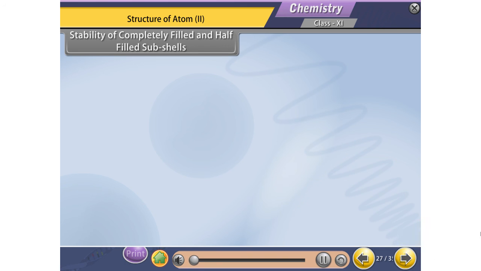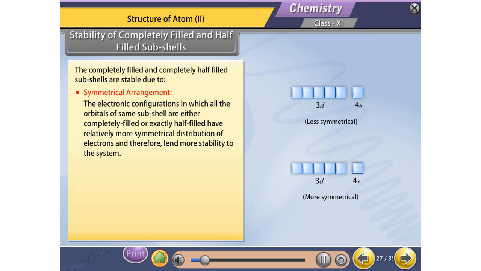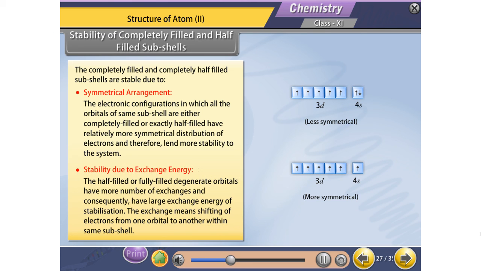Stability of completely filled and half-filled subshells. The completely filled and completely half-filled subshells are stable due to symmetrical arrangement. The electronic configuration in which all the orbitals of the same subshell are either completely filled or exactly half-filled have relatively more symmetrical distribution of electrons and therefore lend more stability to the system. Stability due to exchange energy. The half-filled or fully filled degenerate orbitals have more number of exchanges and consequently have large exchange energy of stabilization.